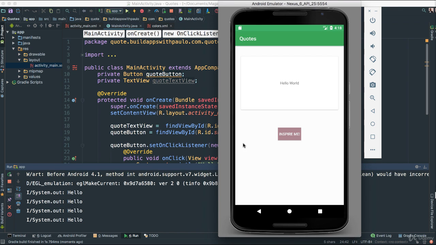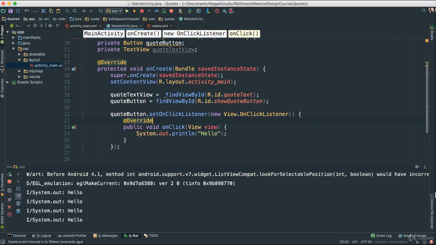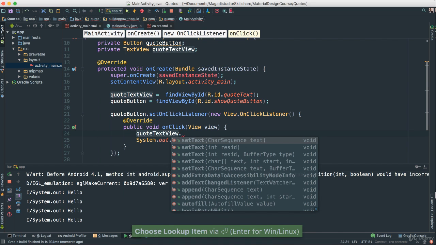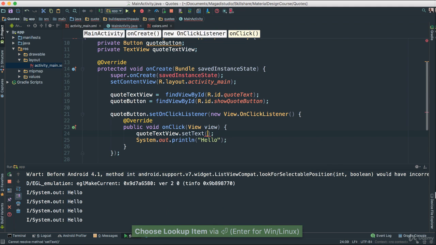But the whole idea here is actually to change this text view. So we know that we have our text view connection here, so we can now use it. So instead of just systeming out hello, we can actually say quote text view. There is another method inside of quote text view, or quote text view is a text view, so we can actually add text to it. I can say set text. Look at that, it's there for us. Enter. I'm gonna say, and then I can write whatever I want.